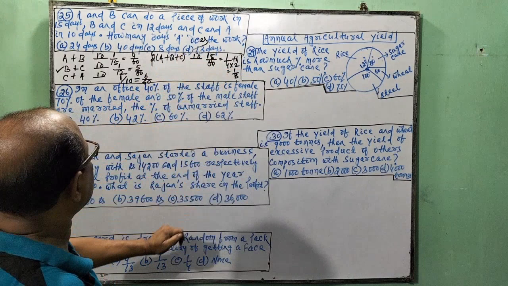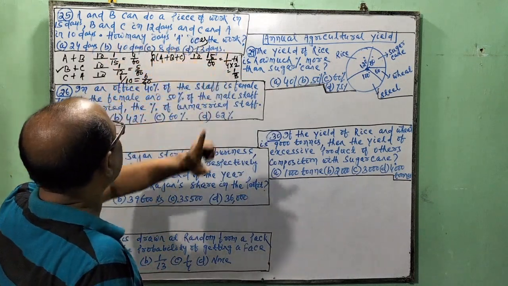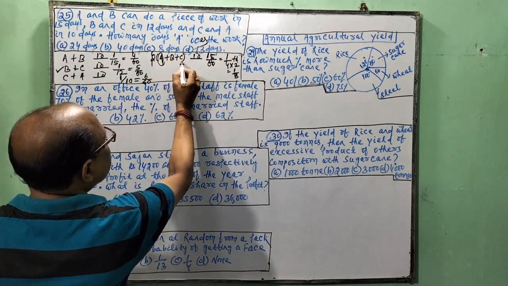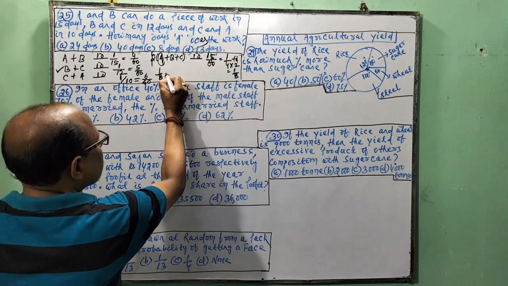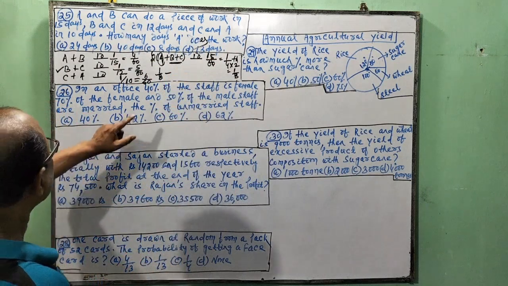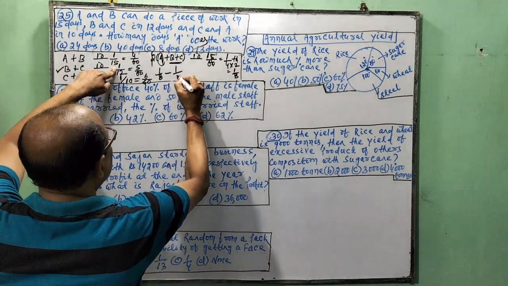But the question asks, how many days does A take to do the work? Only A does the work. So from A plus B plus C, 1 by 8, if I subtract B plus C, what is B plus C? B plus C is 1 by 12.